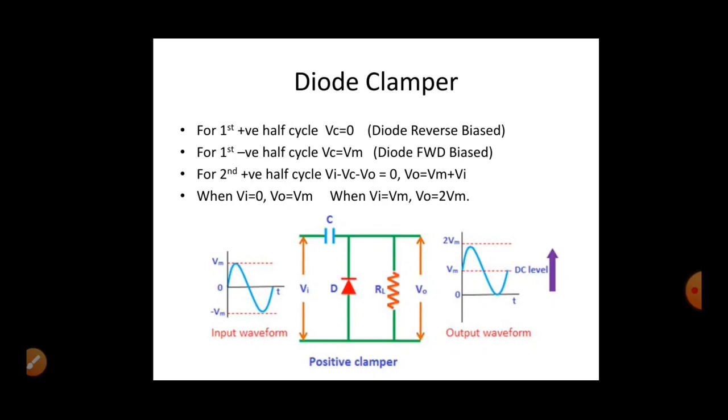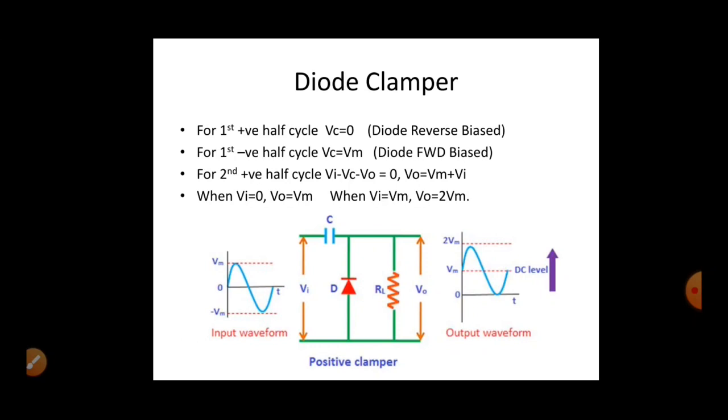Why? Because during the first positive half cycle the diode is reverse biased. Your top terminal is going to be positive and the bottom terminal is going to be negative. Since positive is connected with N and negative is connected with P, your diode is going to be reverse biased during the first positive half cycle, and thus the capacitor won't get charged.